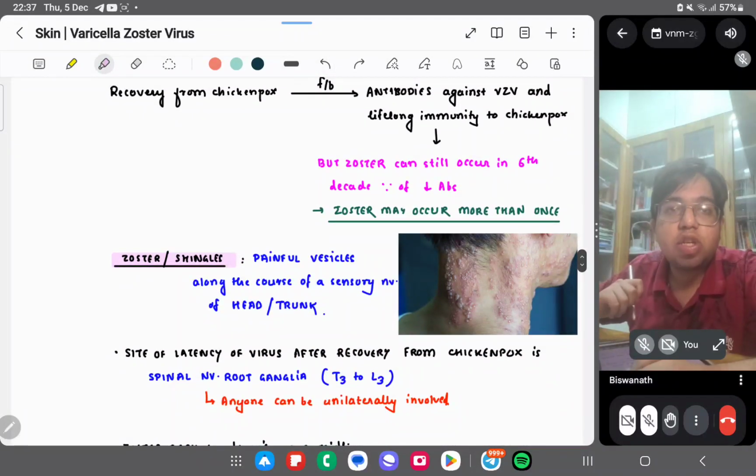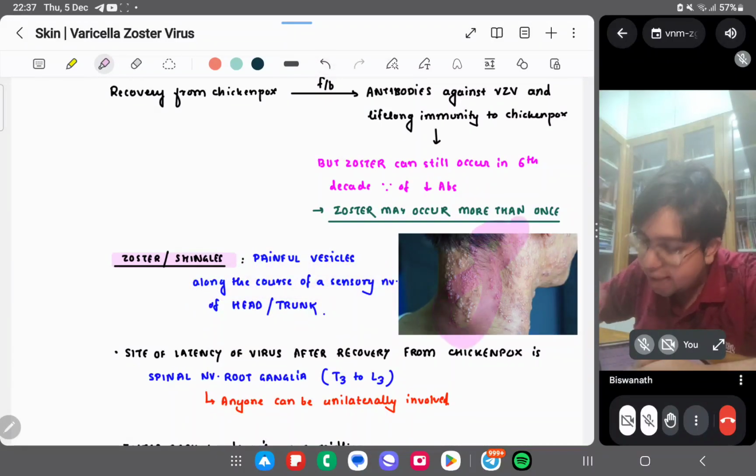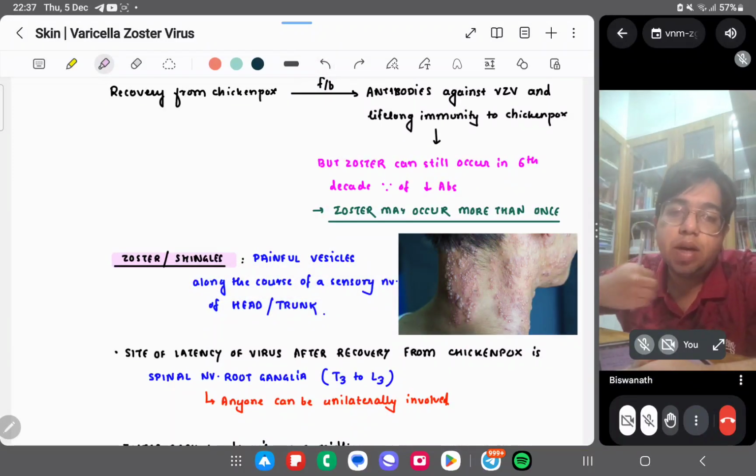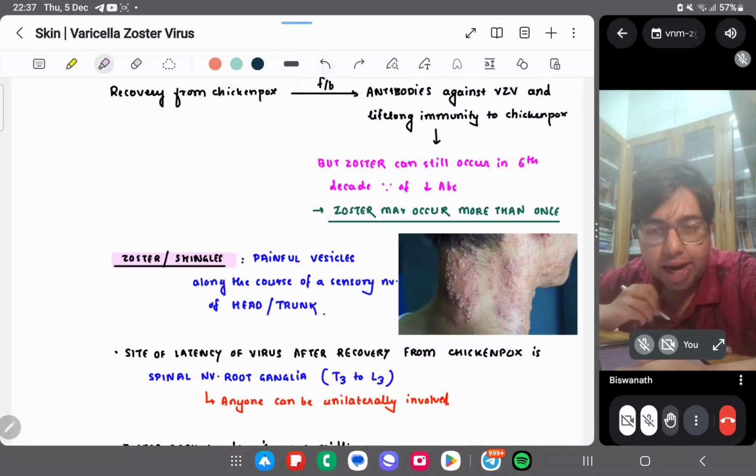So what is zoster? Zoster is also called shingles. Painful vesicles are formed along the course of a sensory nerve, on the head or trunk. So basically neural spread of the virus is occurring here. Zoster is a kind of reactivation infection.